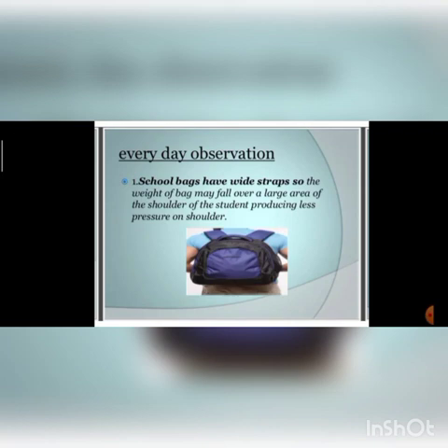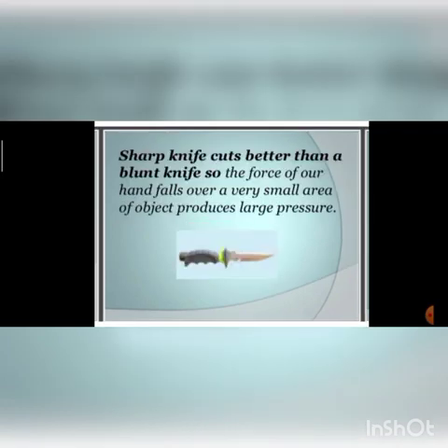We are using more area, we are using bags which have wider straps. So according to the situation, sometimes you have to reduce the pressure, sometimes you have to increase the pressure, and according to that you can reduce or increase the area.